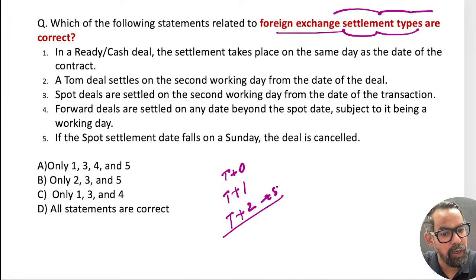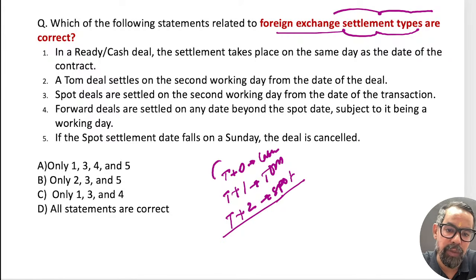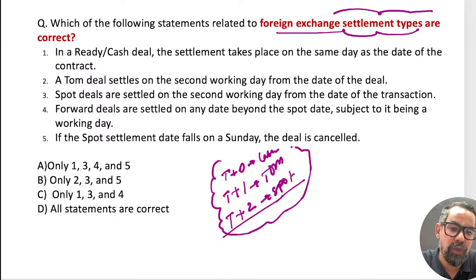This is your spot, and this is your tom or tomorrow, and this is your cash or TOD. If settlement takes place on any date after the spot date, yesterday we did one case study, I hope you remember that one, that is generally known as forward, right?